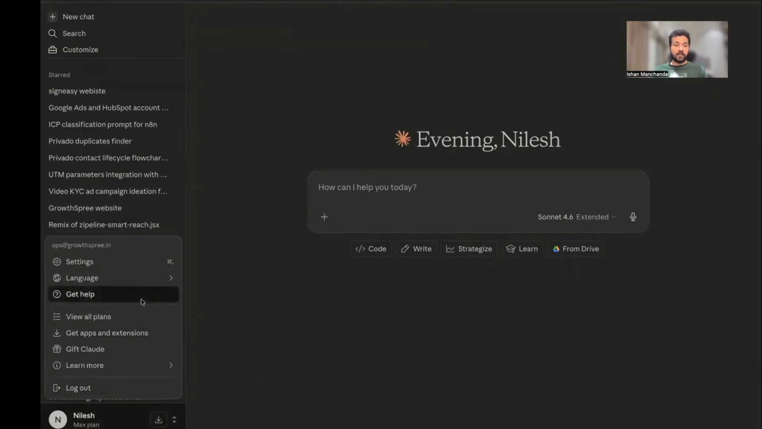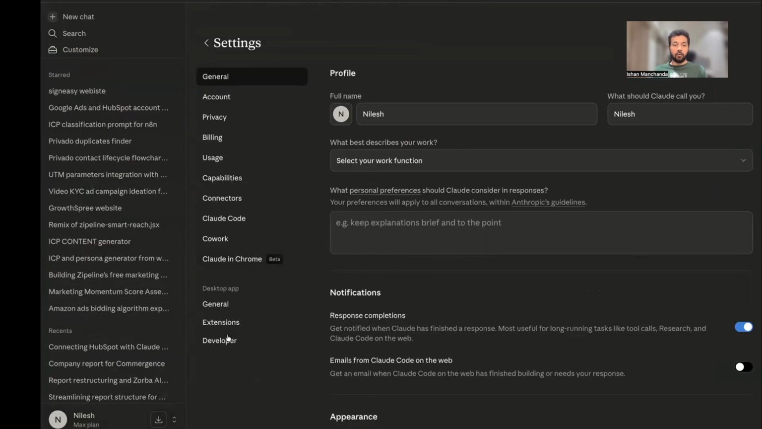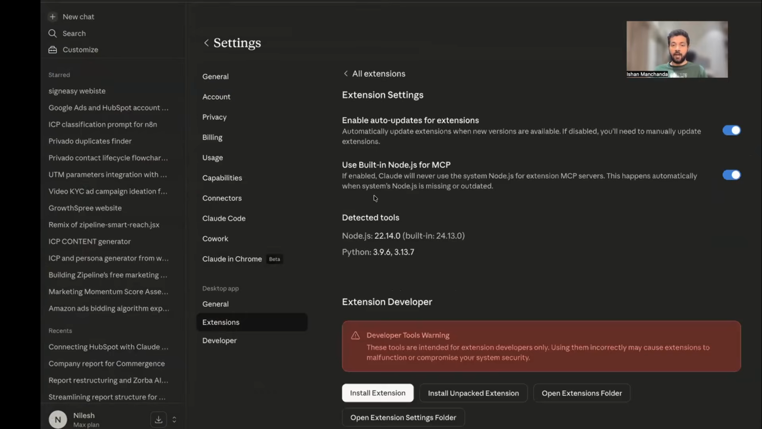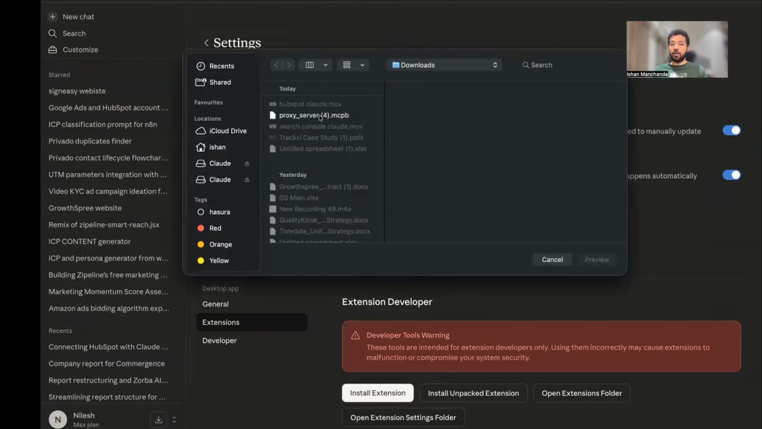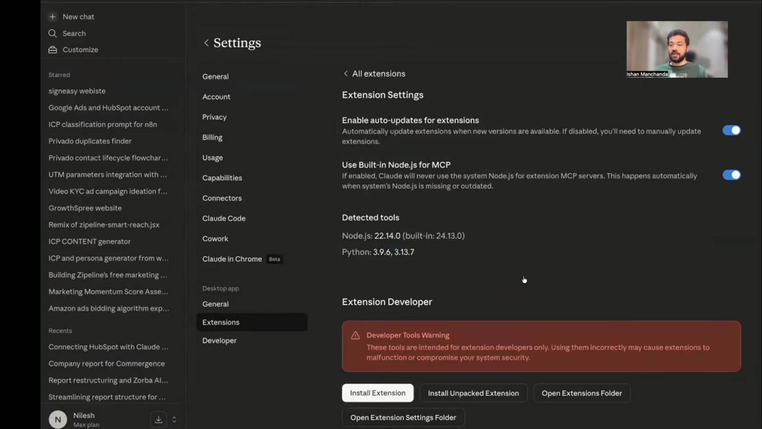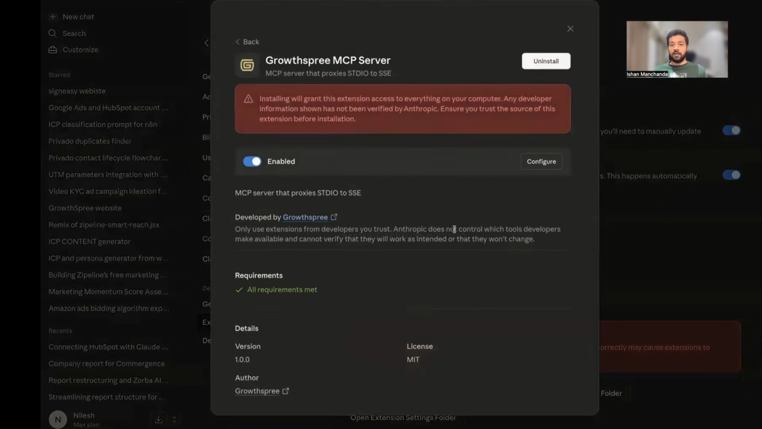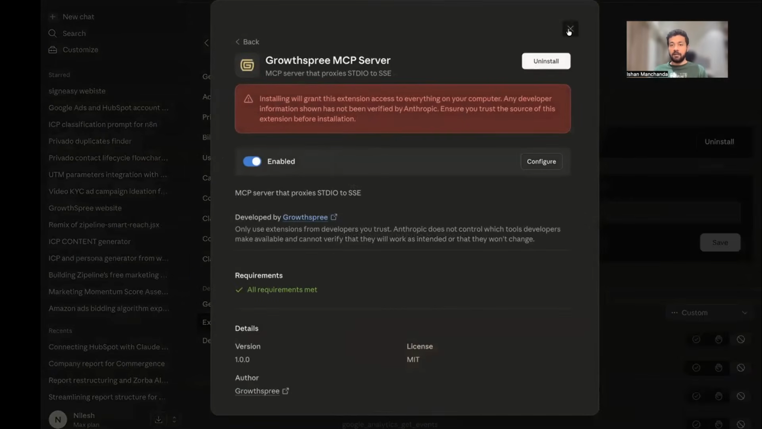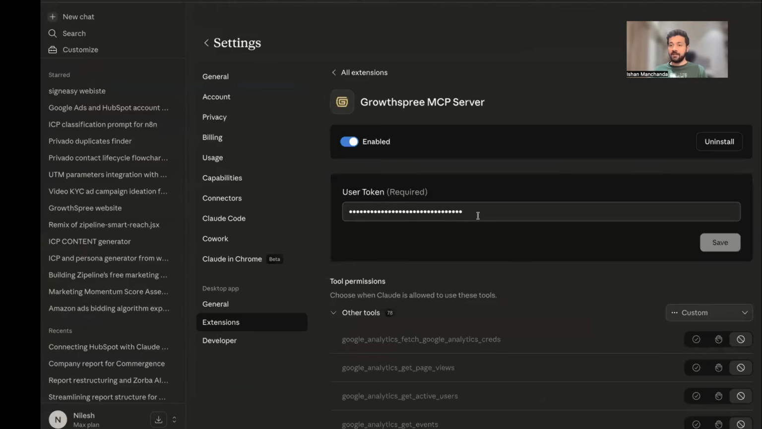Next, we move to Claude. First, visit settings. Go to extensions, click on advanced settings, install extension, and just put in the MCPB file that you just downloaded right here. In about a few seconds, a dialog box will appear just like this, and you will see it is enabled. Click on configure. Just move out of the screen. This is where you have to paste your API token from the Zipeline platform. Once you do that, click on save, and you're good to go.